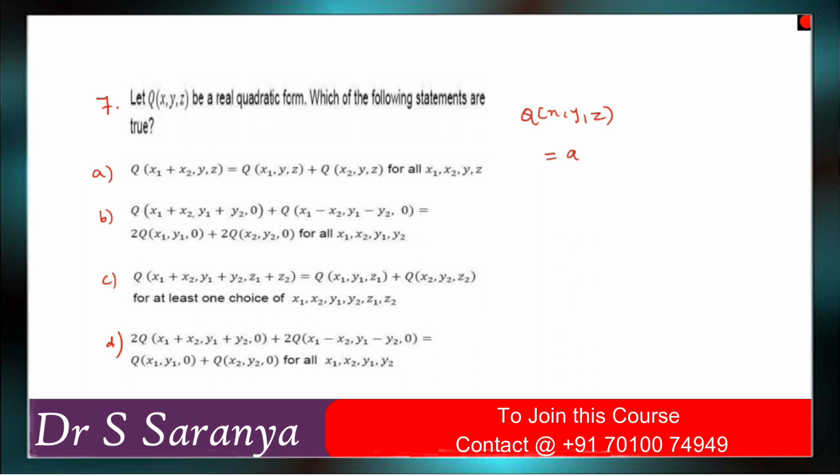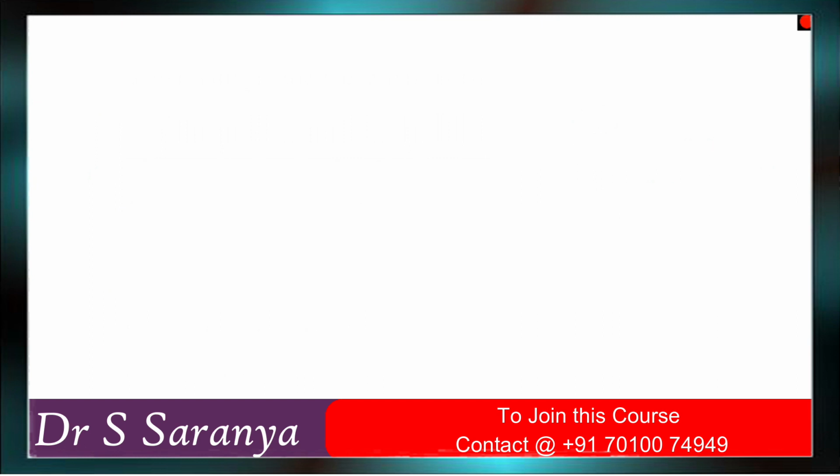By the main definition, it is a1 x squared plus a2 y squared plus a3 z squared plus a4 xy plus a5 yz plus a6 xz, right? This is the general form. So we need to check all the conditions. Okay, so first one, the quadratic form Q of x1 plus x2, y, z.